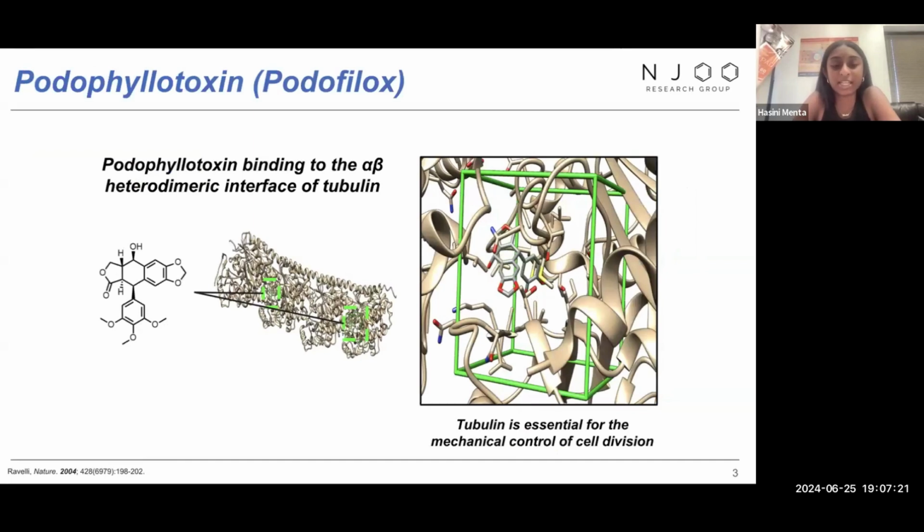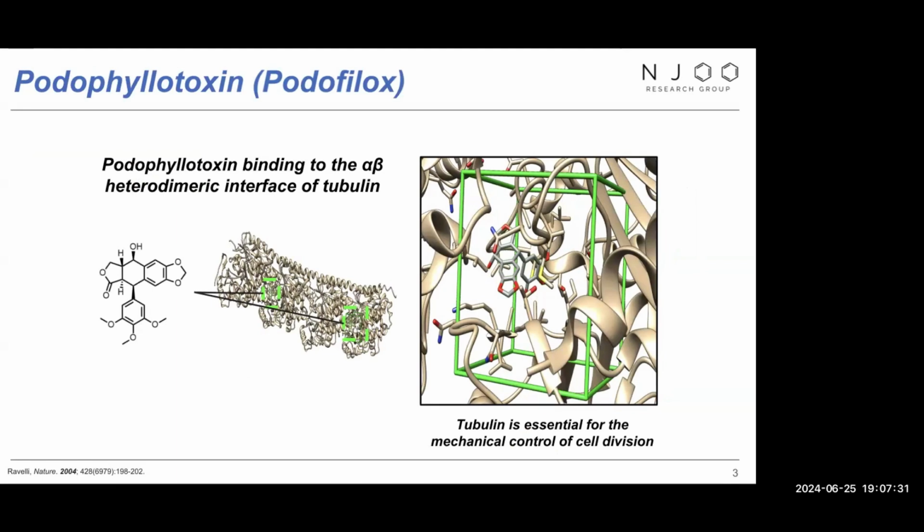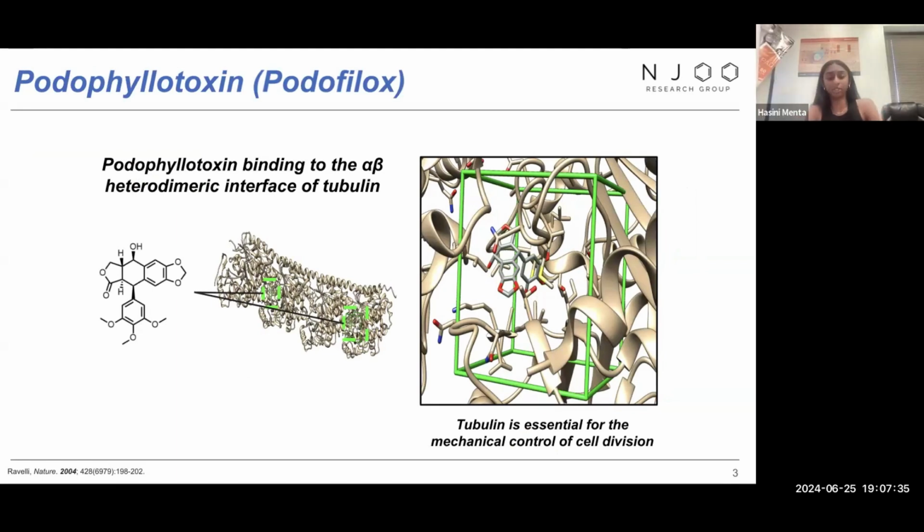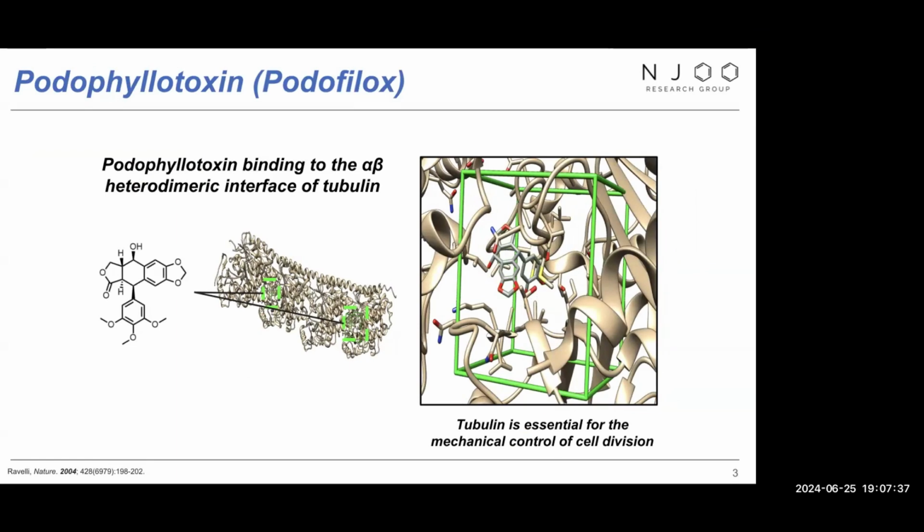Okay. So here we can see visually the binding of podophyllotoxin to the alpha-beta interface to identify the mechanism of action. Our compound podophyllotoxin binds to tubulin, which inhibits the process where the tubulin dimers polymerize to form molecules.